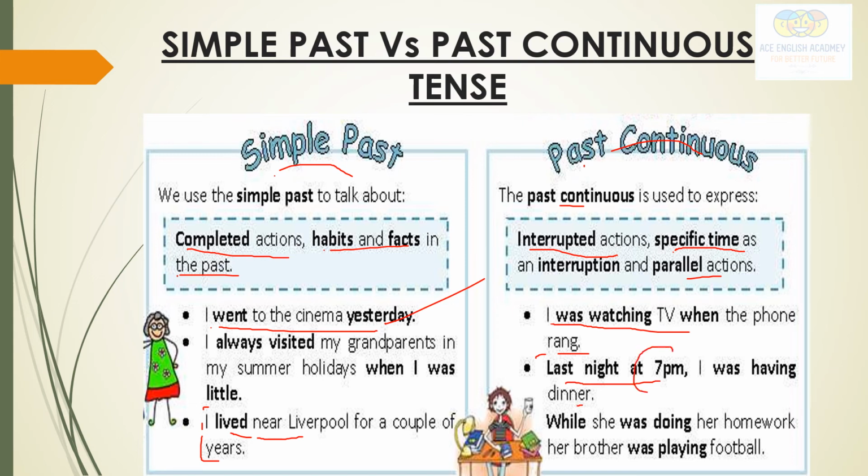See here, specific time is mentioned. While she was doing her homework, her brother was playing football. So this is parallel action. Parallelly, both the things are happening simultaneously. She was reading book and brother was playing football. Clear?